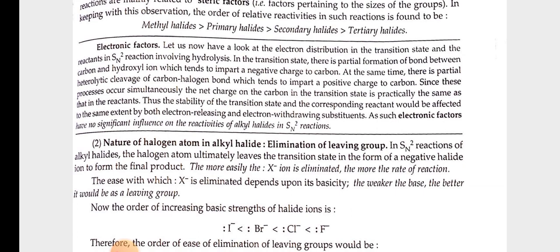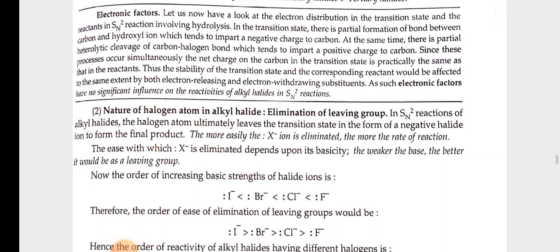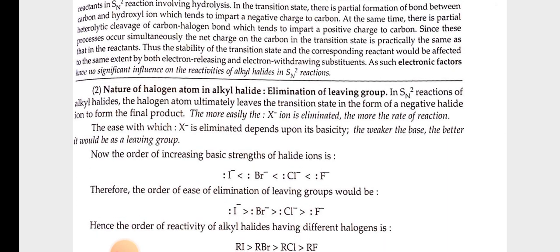Elimination of leaving group. In SN2 reaction of alkyl halide, the halogen atom ultimately leaves the transition state in the form of a negative halide ion to form the final product. The more easily the X negative ion is eliminated, the more the rate of the reaction. The ease with which X negative is eliminated depends upon its basicity. The weaker the base, the better it would be as a leaving group.